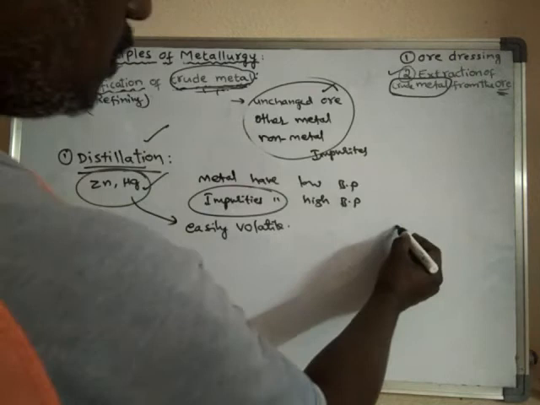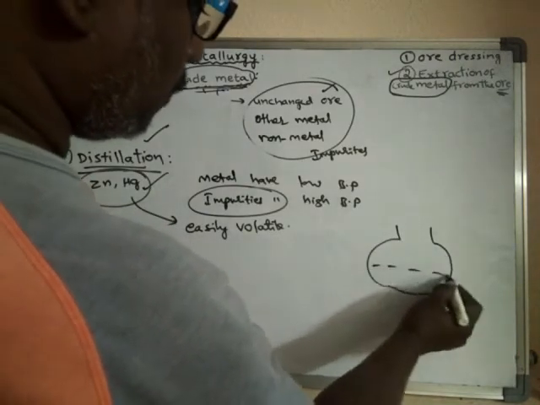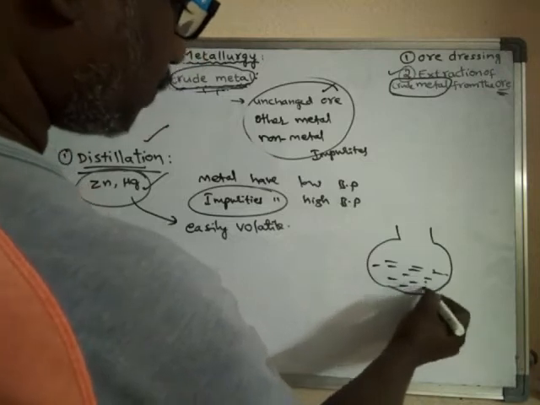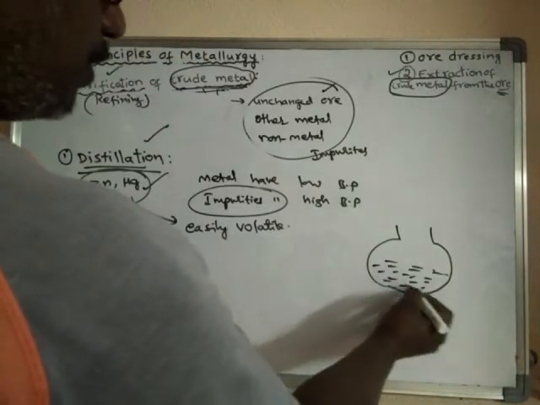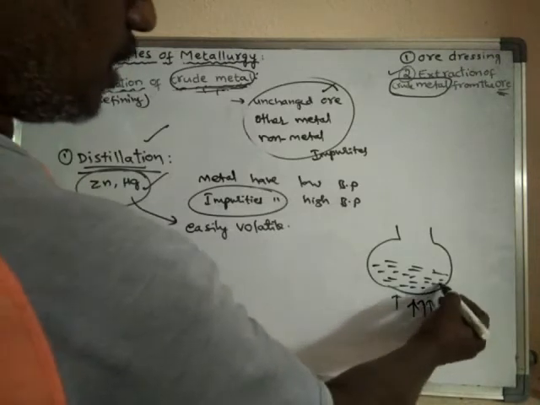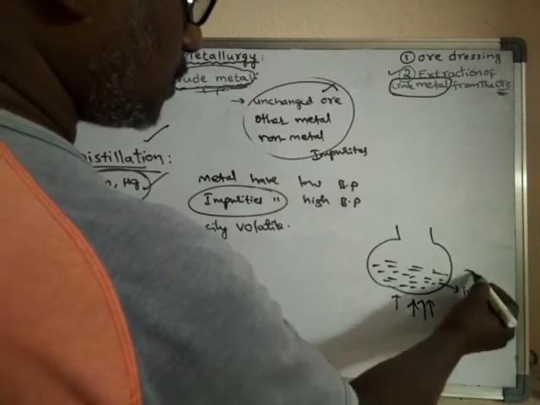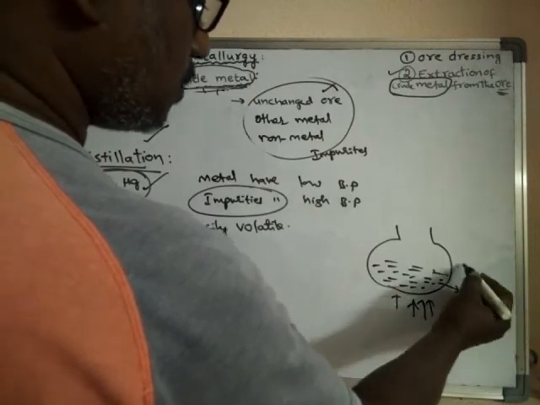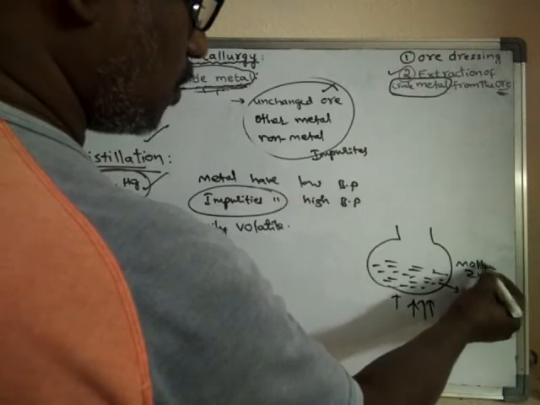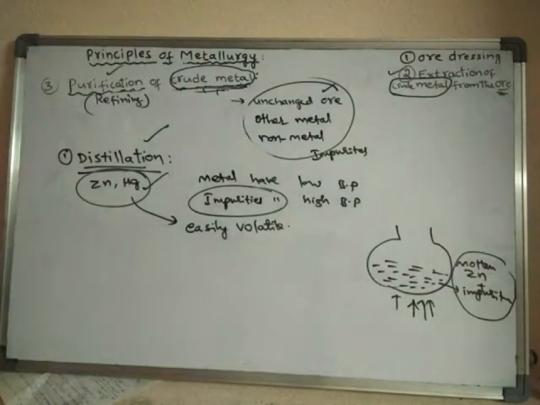For example, I have taken the crude form of zinc. Here is the molten zinc along with the impurities. Molten zinc plus impurities means it is the crude form of the zinc.